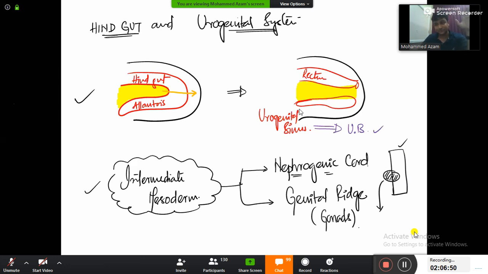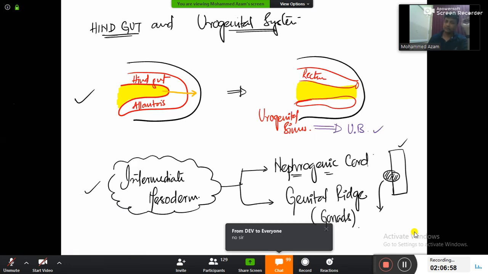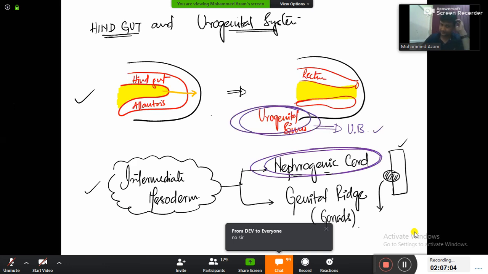Are you getting me? Do you have any problem here in the very first diagram? Let me know, then I'll remove this diagram. Now what do we have to do, sir? We have to connect the nephrogenic cord with the urogenital sinus.